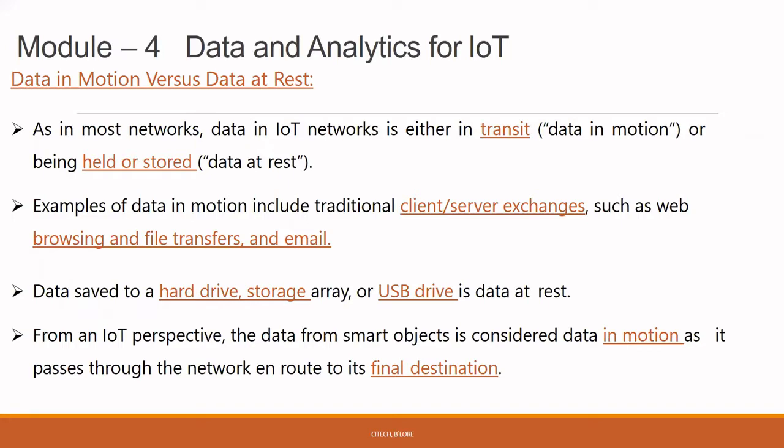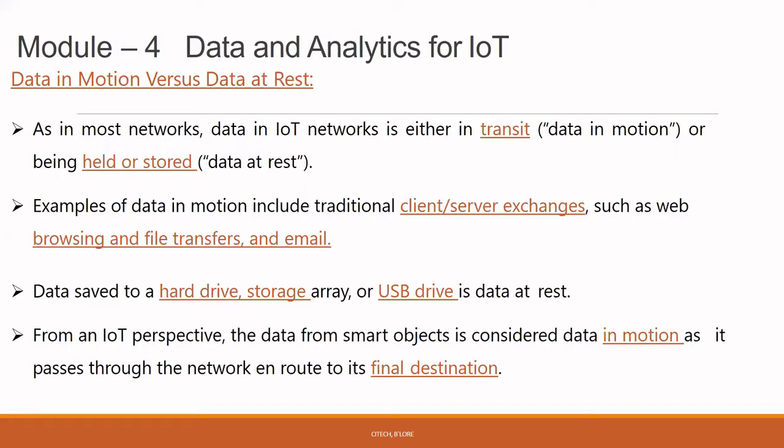So next, when we have understood data as either structured or unstructured, we have to understand whether you are fetching data with respect to motion or with respect to data at rest. So next heading is data in motion versus data at rest. As in most networks, data in an IoT network is either in transit, that is data in motion, or held or stored, that is data at rest.